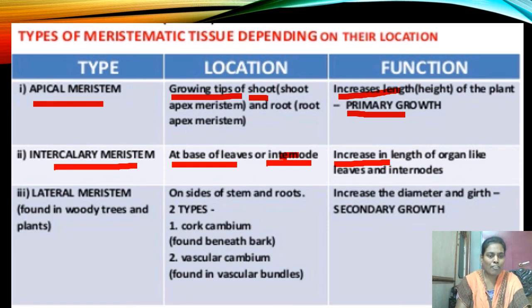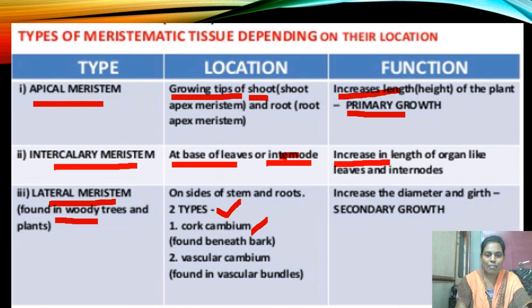And what is the third type of meristematic tissue? Lateral meristematic tissue. This type of tissue is particularly found in woody trees and plants. Lateral meristem is divided into two types. The first one is cork cambium. Cambium means nothing but meristem only. Meristem is also called cambium. The first type of lateral meristematic tissue is cork cambium.